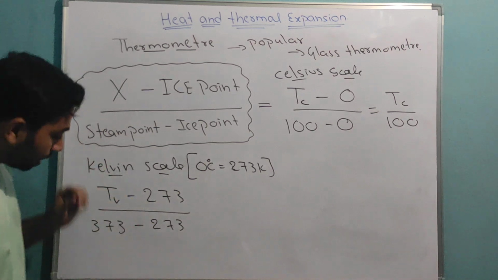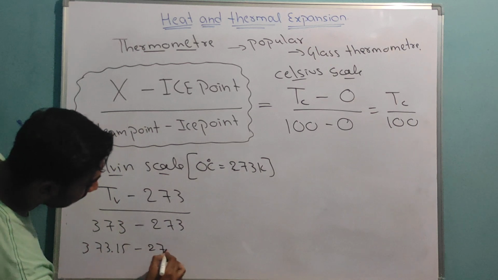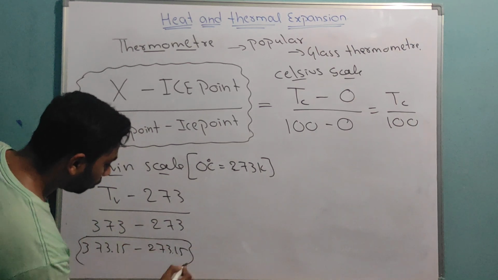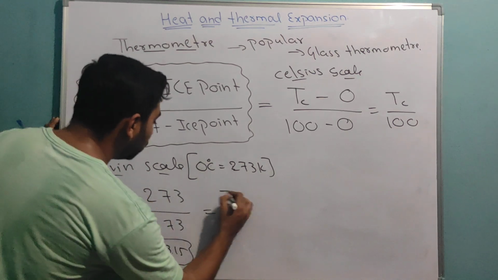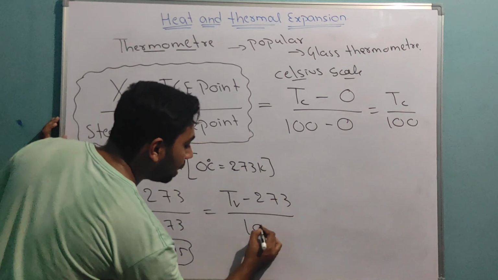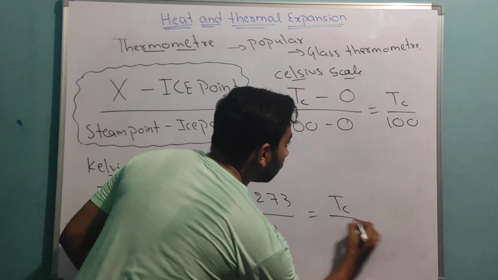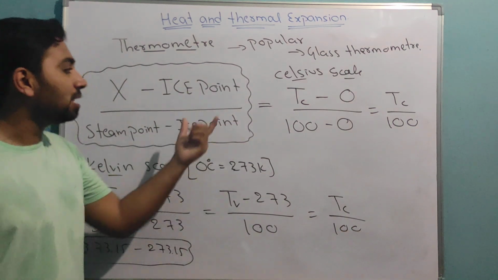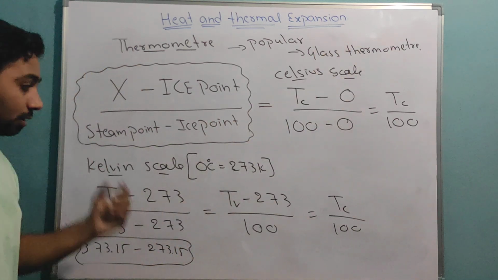In some books it is given as 373.15 minus 273.15. It's okay, both are the same, no need to worry about this. Now my Kelvin scale value will be (T minus 273) divided by 100, which is the same as the Celsius one. Both are equal. You can write this formula like this, and it is equal to a constant value.